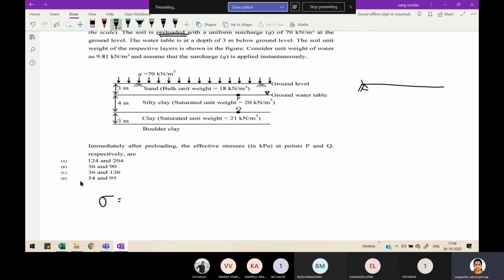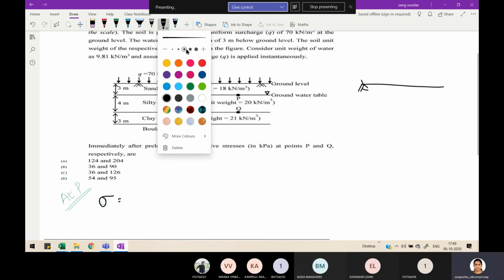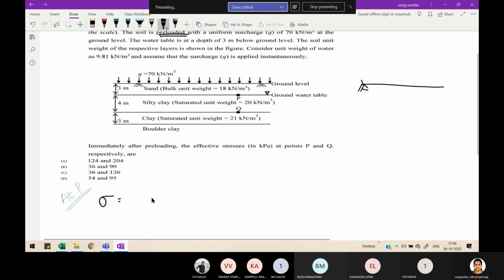So first you calculate at point P. For the total stress at the point P, take 3 into 18, since the water table is at the point P only, so there is no influence of the water table.